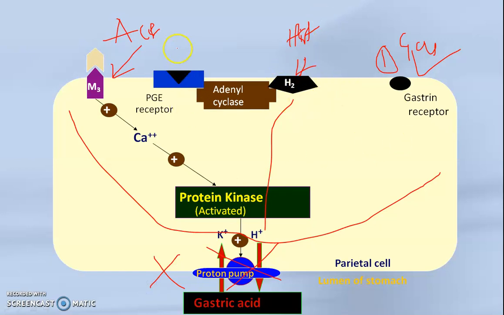Okay, and another thing is that if you are helping prostaglandin, prostaglandin will inhibit adenylyl cyclase, and ultimately there will not be activation of protein kinase. So in this way, these four mechanisms will lead to less secretion of HCl. So in the next part, I will show how we can block these four pathways.